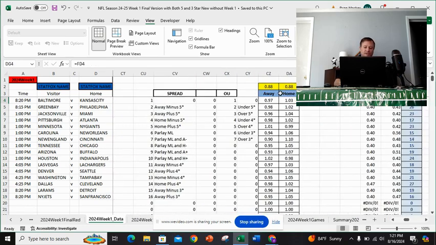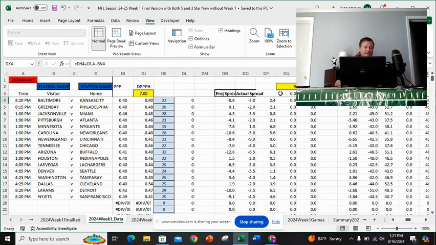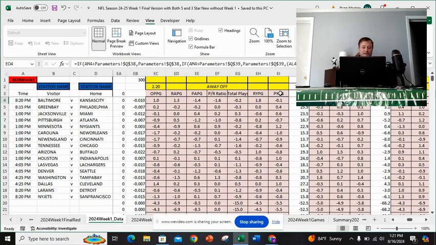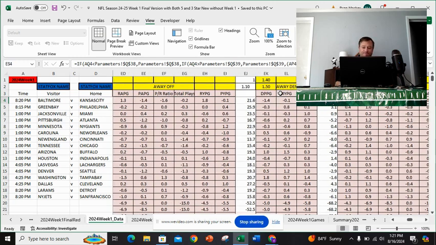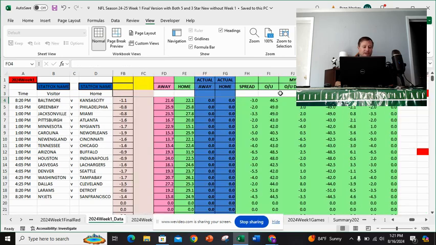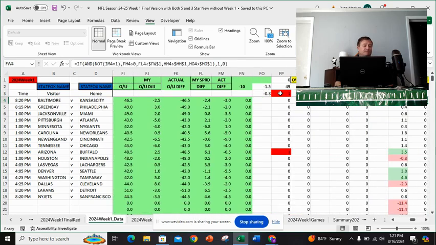Okay, so it generates a predicted total. I'm sliding all the way over. Then I adjust my z-scores. It's my proprietary stuff. I move some z-scores up and I move some z-scores down depending on who they're playing. This is how I use strength of schedule. That's another frequent question. Strength of schedule is basically who have you played in the past? And so I can't track strength of schedule as well as I'd like, so I use Vegas's odds against that. So finally, it generates projected score, looks at my spread differential of what I think is going to happen, compares it to Vegas, and tells you whether to bet it or not.